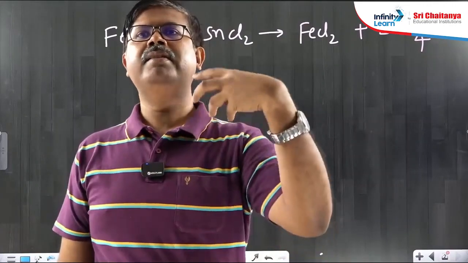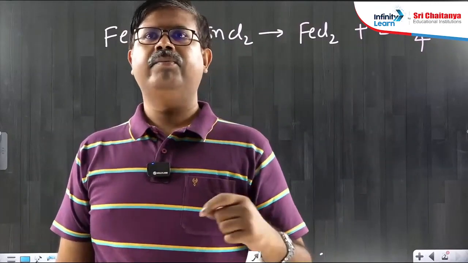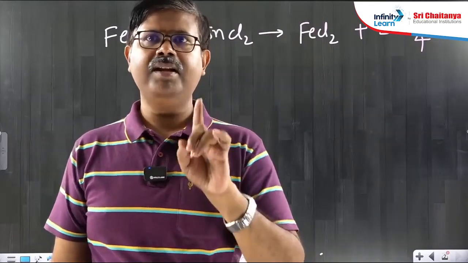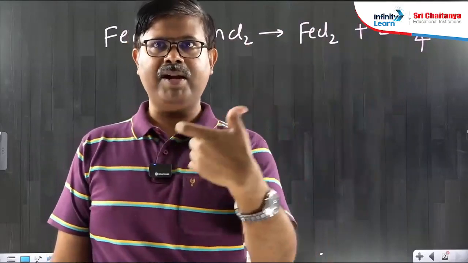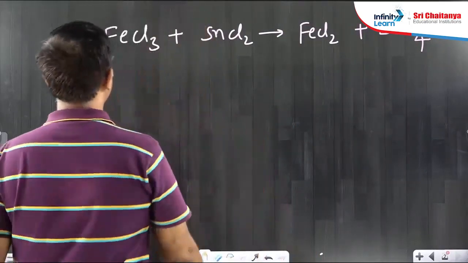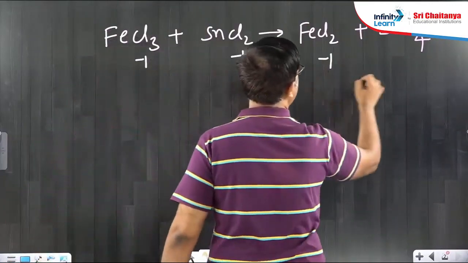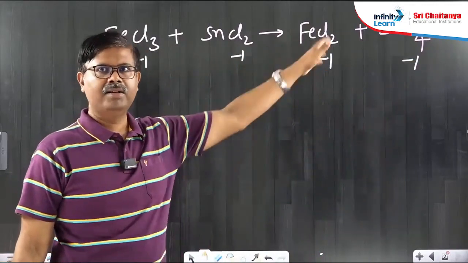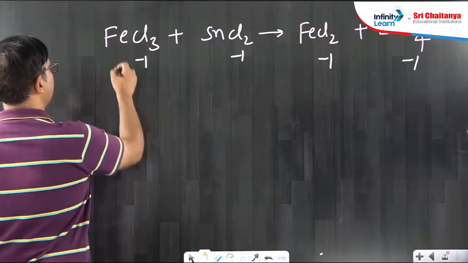When they are in the form of salts, by combining with metals, they have which oxidation state generally? -1. When they are combined with non-metals, they may change, but with metals, halogens have -1 generally. So, chlorine -1, here also chlorine -1, chlorine -1, chlorine -1 I am putting, because iron and tin are metals. Now, let's focus on the iron.